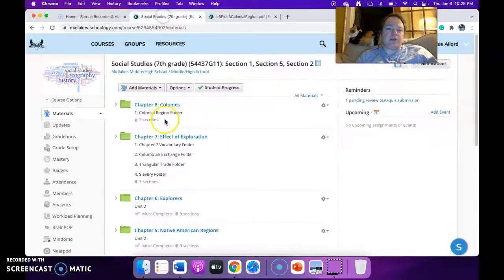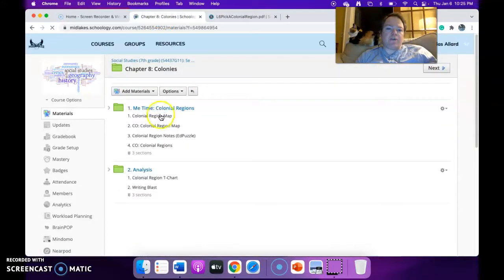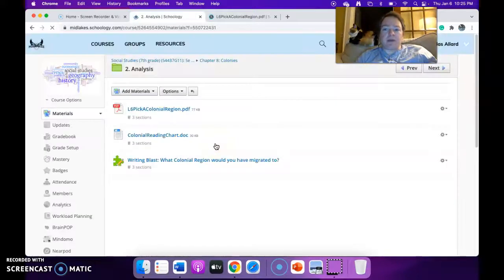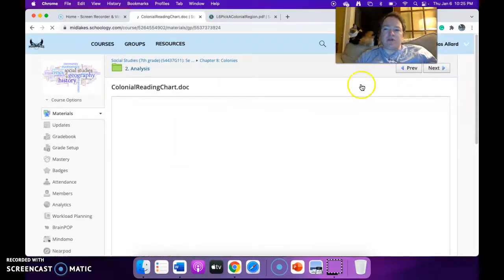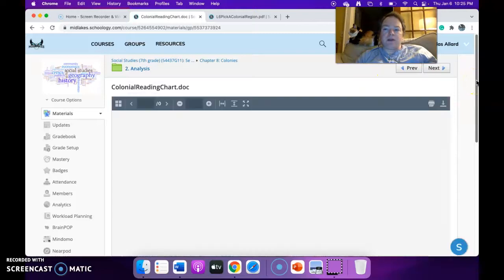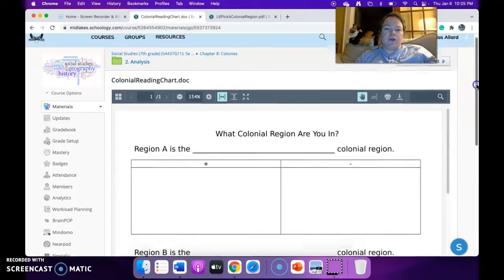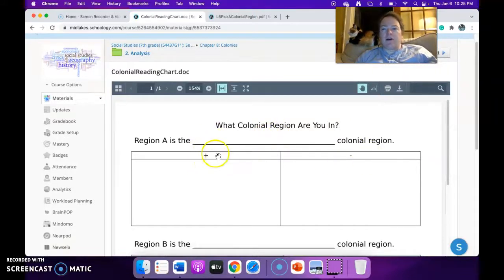So I'm also going to jump in on this side to show you the chart. You wouldn't have to do this, you have paper copies of this, but just so I can show you what I mean. So, region A. Your pluses here are going to be things that would make you want to move to that particular colonial region. So this could be stuff that makes it easier for you to live there. Remember, this is the 1700s, so you're not going to show up and buy a house. You're going to have to make a house, so you're going to need the stuff to make a house. You're going to need the stuff that allows you to eat food. You're going to need the stuff to allow you to have a job. On this side, it's anything that's going to get in the way.